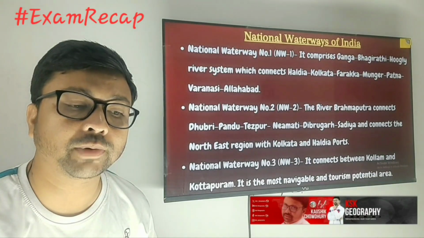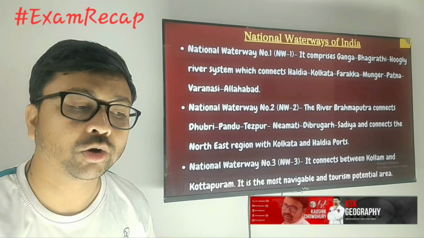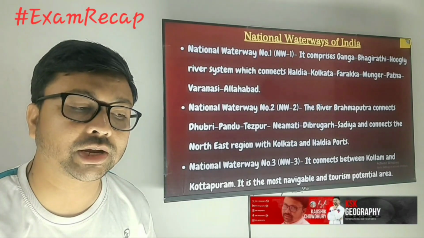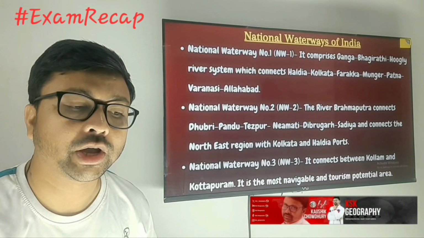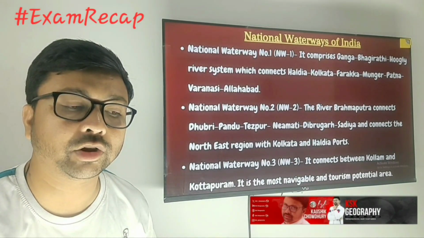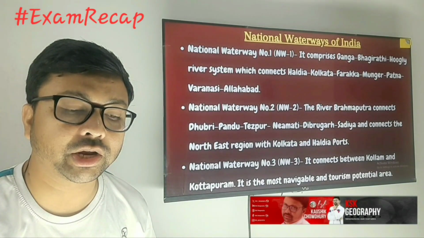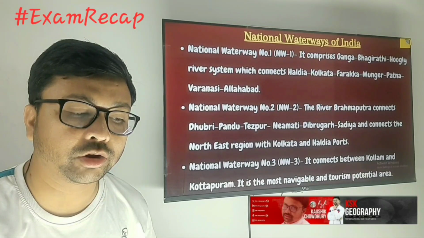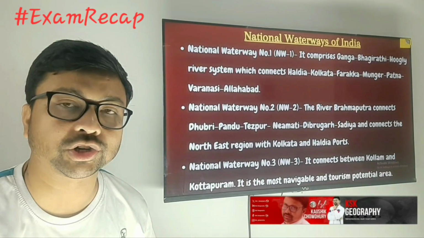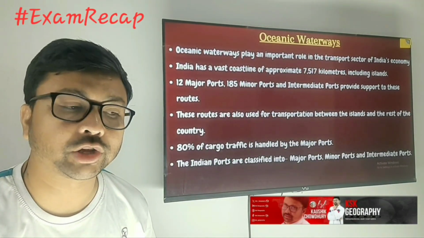Next, National Waterways number 2 is on the Brahmaputra River, which connects Dhubri to Sadia. The places it connects are Dhubri, Pandu, Tezpur, Neamati, Dibrugarh and Sadia. And National Waterways number 3 connects Kollam to Kottapuram, and it is the most navigable and tourist potential area of India.